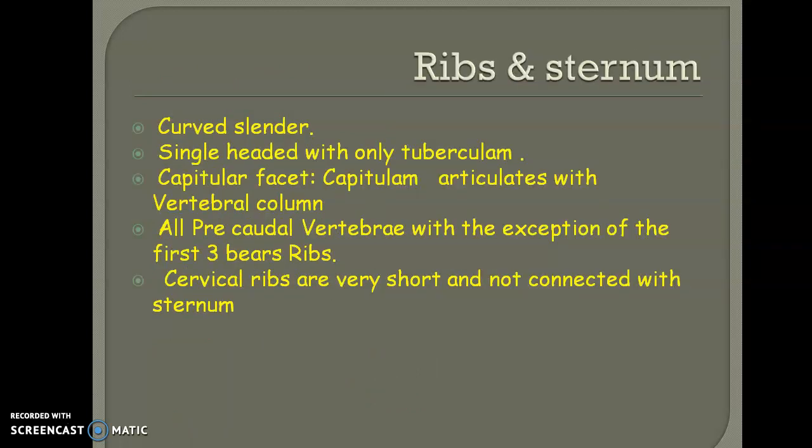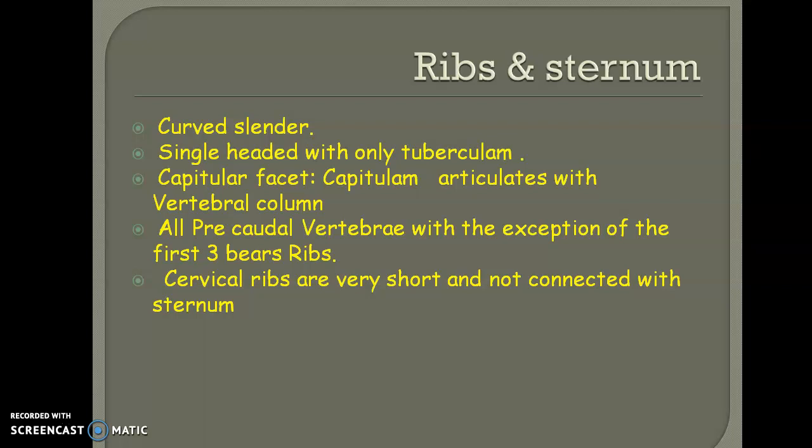Then come the ribs and sternum. We know what is meant by ribs: those skeletal structures generally associated with the chest region are called the ribs, and the supporting part is called the sternum. The ribs are very curved and slender bones. It is single-headed with only one tuberculum, and it has a capitular facet. We have already discussed the capitular facet in the structural details of the atlas. It is concerned with communicating with the atlas vertebra.